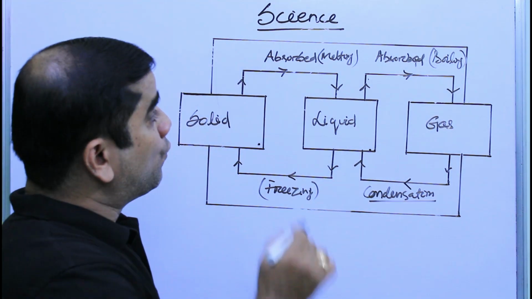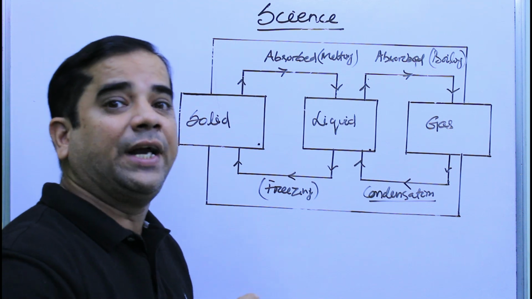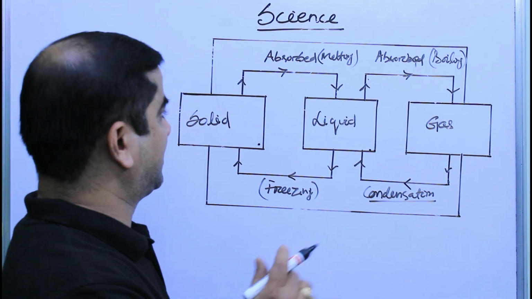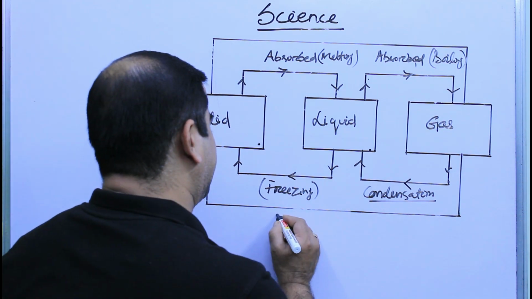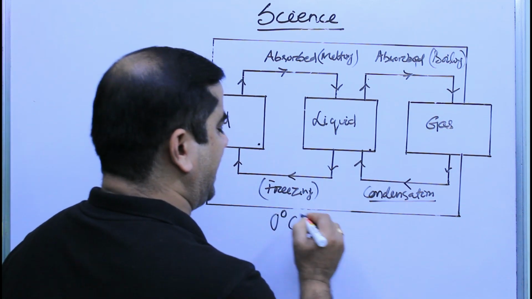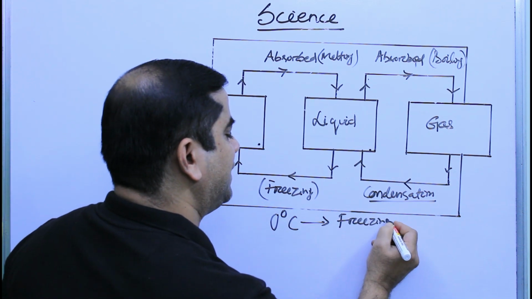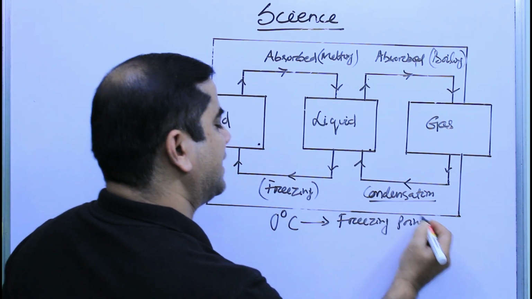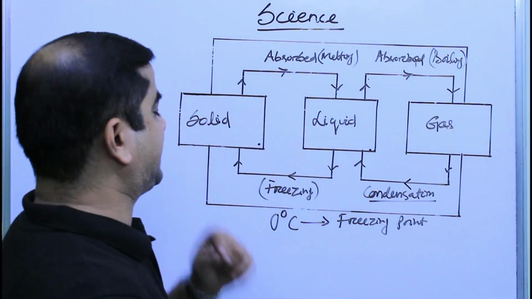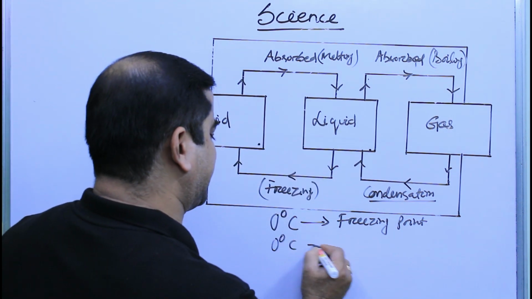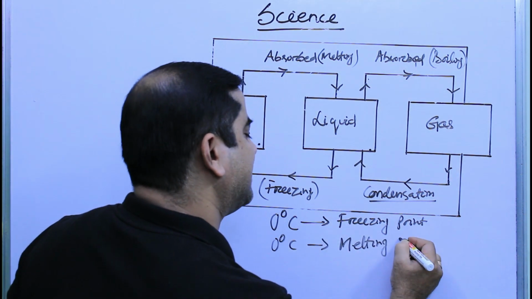So whenever the change takes place, temperature doesn't change. If we take the example of water, water goes to its solid state at 0 degrees Celsius. That's why it is called the freezing point of water. In the same way, solid changes into its liquid state at 0 degrees Celsius, so it is called the melting point of ice.